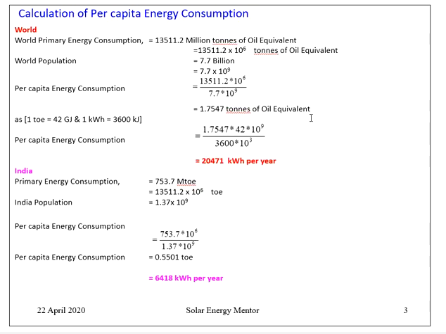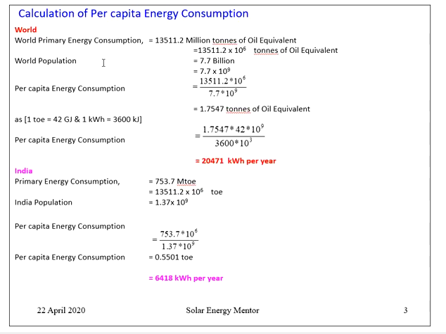If we want to know this energy consumption in kilowatt hour per year, then this can be converted like this. First, we have to convert this tons of oil equivalent into joules, that is 1.7547 into 42 into 10 raised to 9 joules. 1 ton is equal to 42 into 10 raised to 9 joules. So the numerator is in joules. Then we have to divide this by 10 raised to 3 to convert this into kilojoules, and then 3600 kilojoules is 1 kilowatt hour. So dividing by 3600, this calculation comes out to be 20,471 kilowatt hour per year.